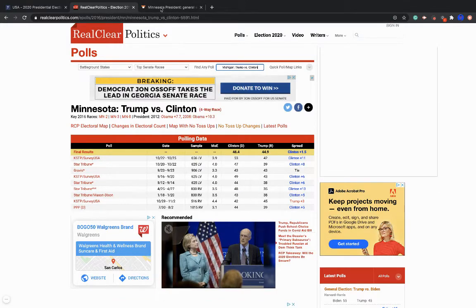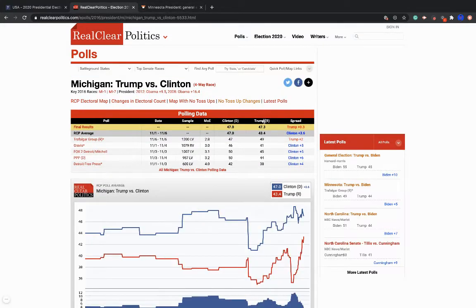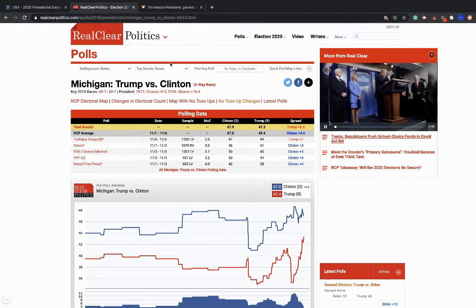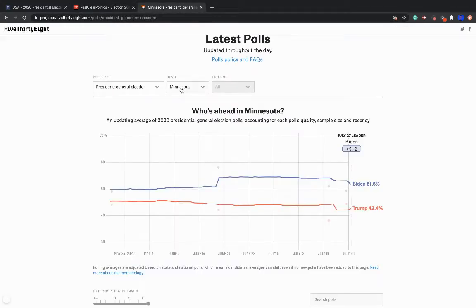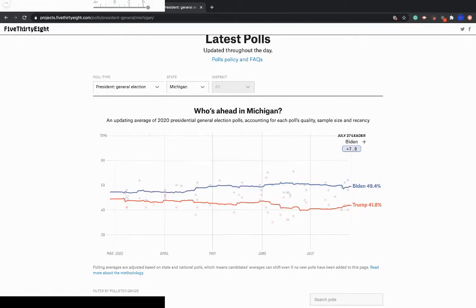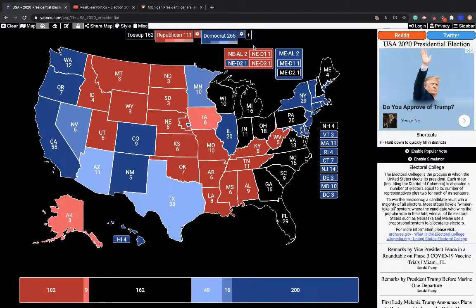Michigan. Alright, so they overestimated Clinton here by almost 4 points. And if we subtract 3.9 from Biden's number, it becomes a lean margin, but it's still outside the margin of error for the Democrats. And they've already hit 270, and we haven't even factored in Virginia, Wisconsin, Pennsylvania, New Hampshire, or a bunch of these states.